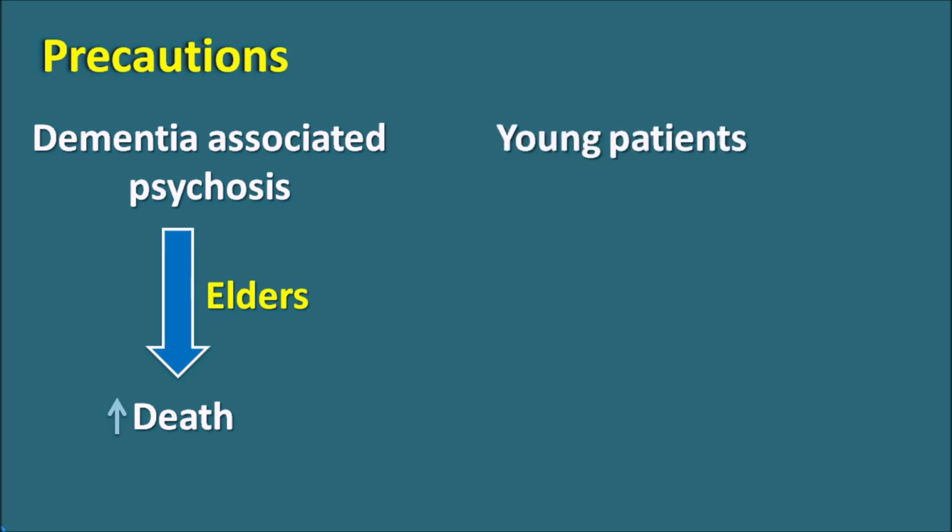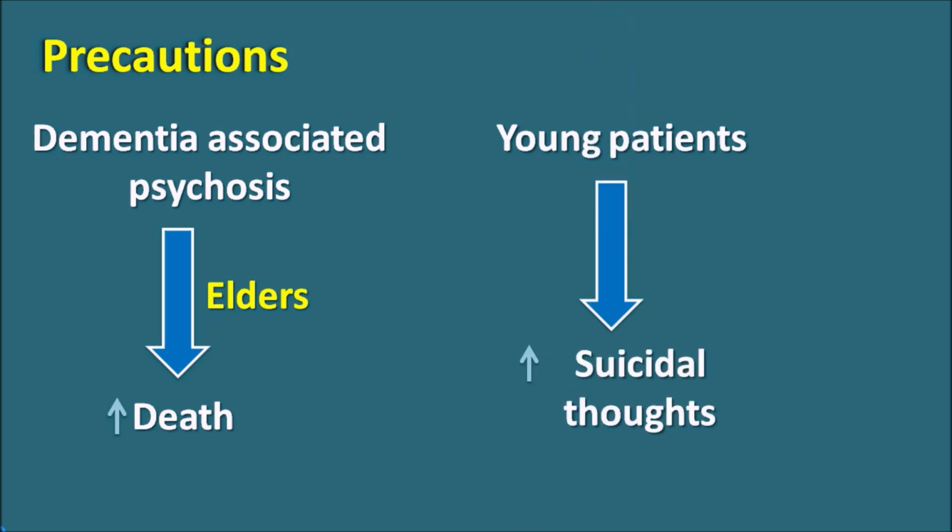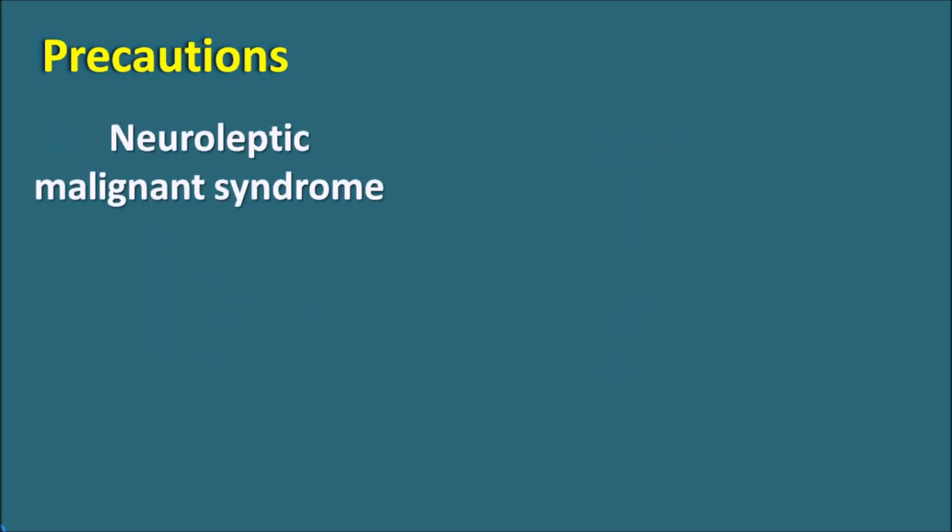The second one is in the young patients. In young patients as well as adolescents, quetiapine can produce increased suicidal thoughts. This action may be related to the 5-HT block, because drugs acting on 5-HT can increase suicidal attempts. So this drug should be given carefully in young as well as adolescent patients. Similarly, another important precaution is neuroleptic malignant syndrome. This syndrome is also observed with the typical agents, and it results in a sudden elevated body temperature, hyperthermia, along with mental retardation. So this side effect should be thoroughly checked when quetiapine is going to be prescribed.